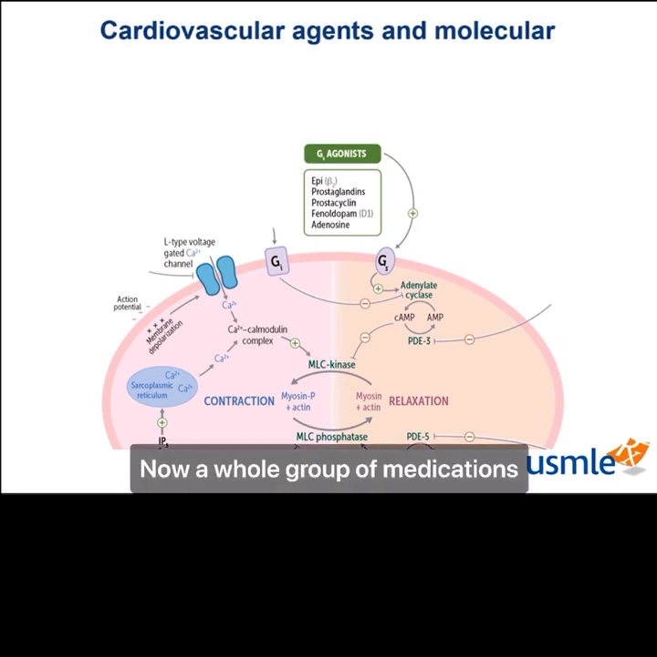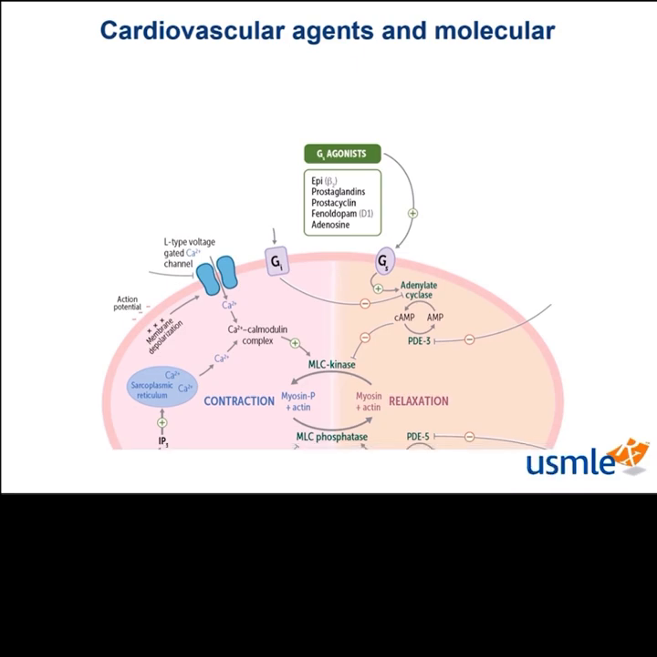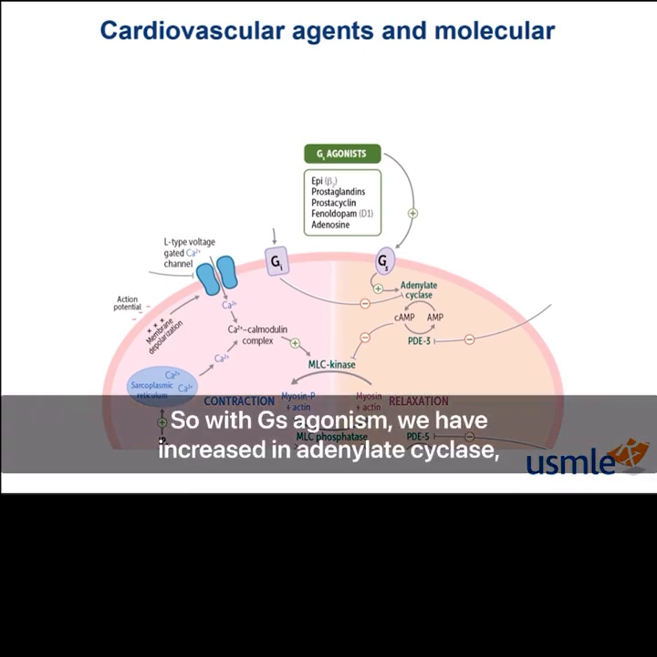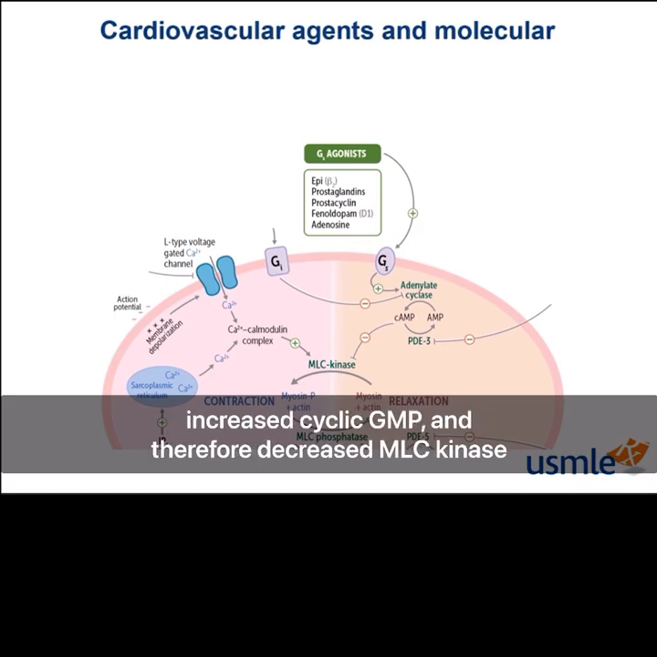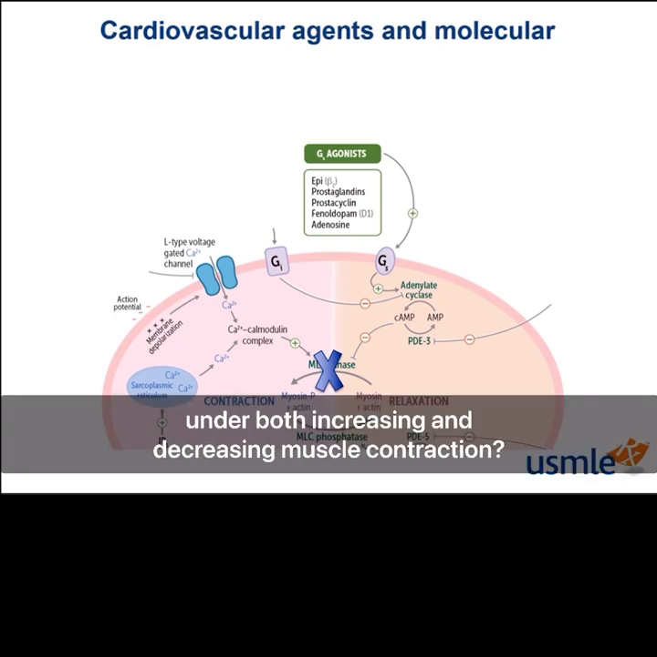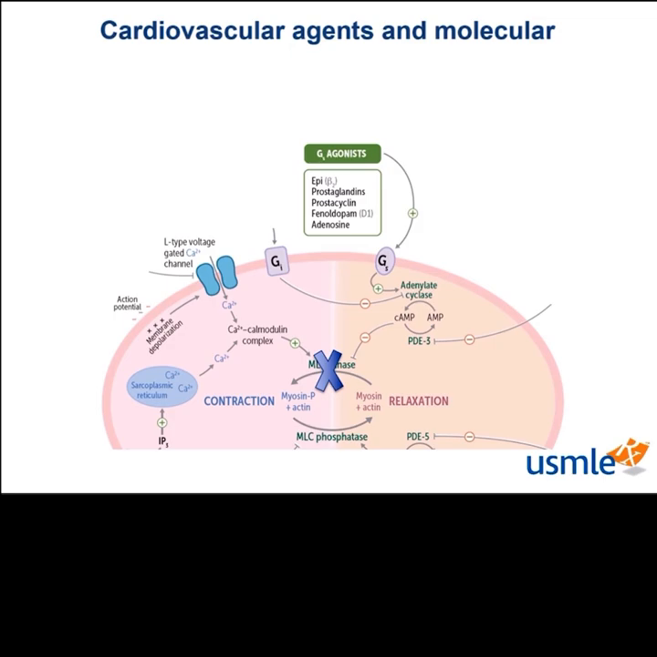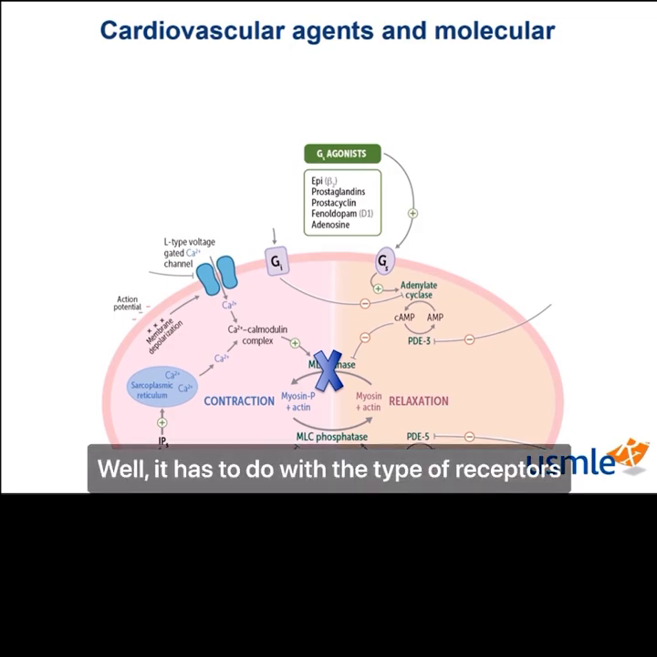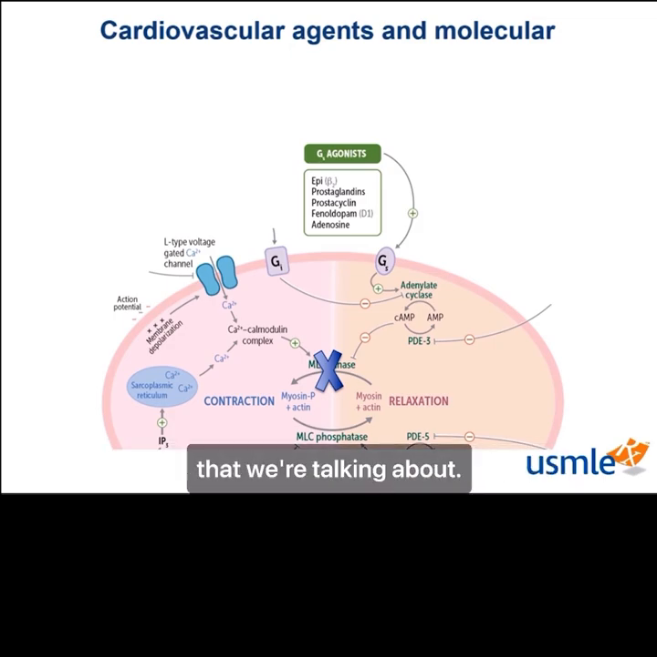Now, a whole group of medications, including prostaglandins, prostacyclin, and adenosine, lead to the exact opposite. So with Gs agonism, we have increased adenylate cyclase, increased cyclic AMP, and therefore decreased MLC kinase and muscle contraction. So why do we have epinephrine under both increasing and decreasing muscle contraction? Well, it has to do with the type of receptors that we're talking about.